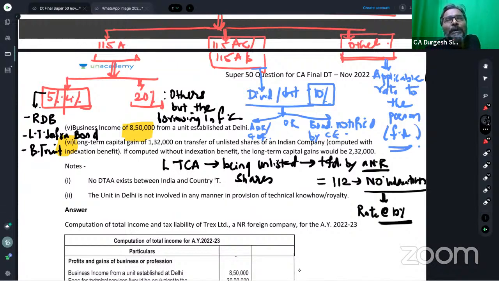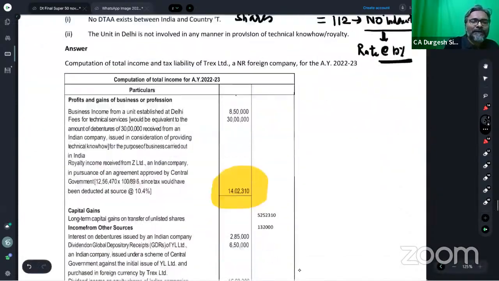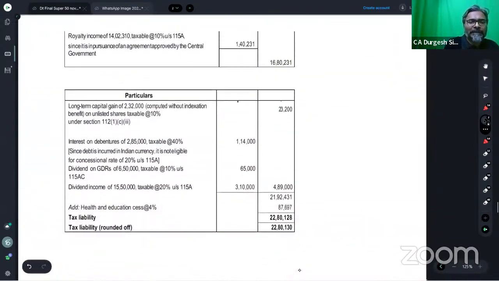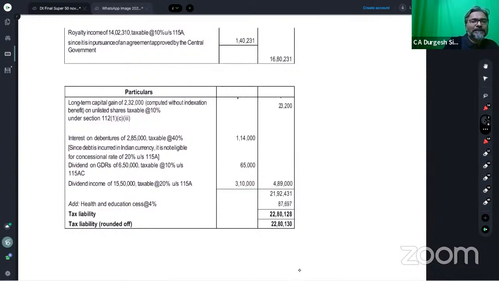So in calculating the tax liability, will you take 132 with indexation or 232 without indexation? It has to be without indexation, 232. Can you see that? Without indexation of 232.